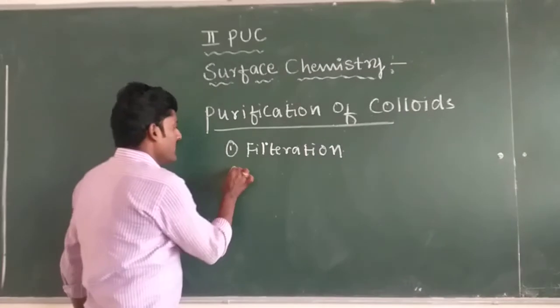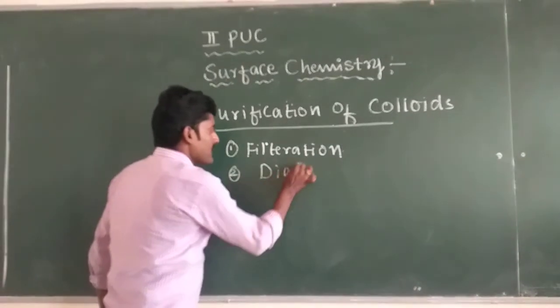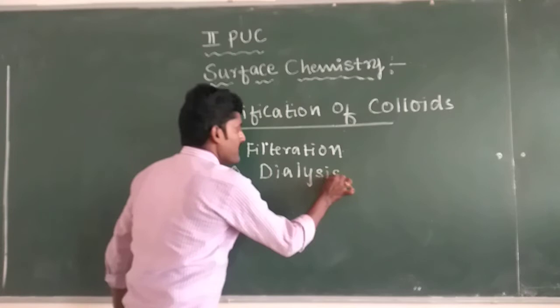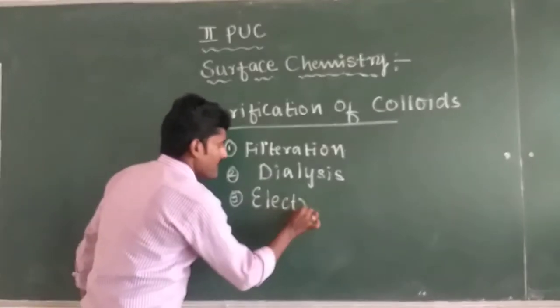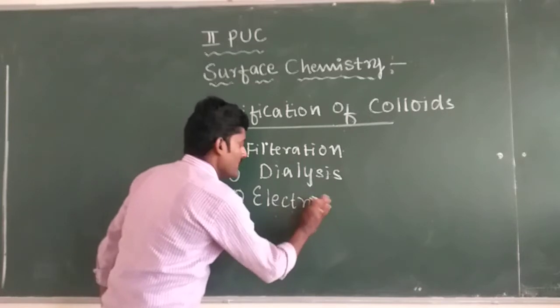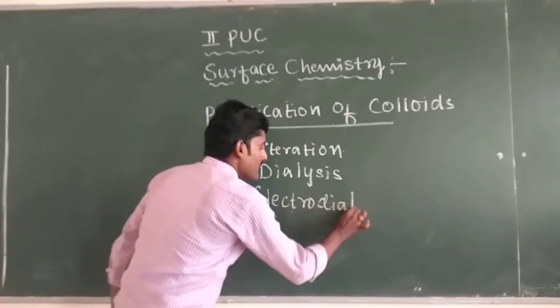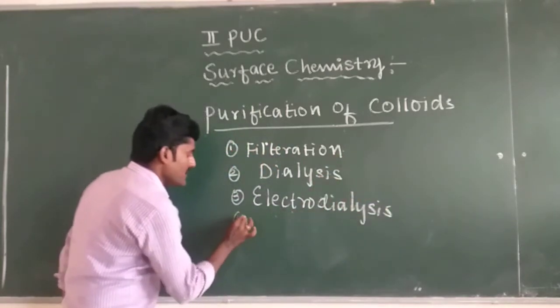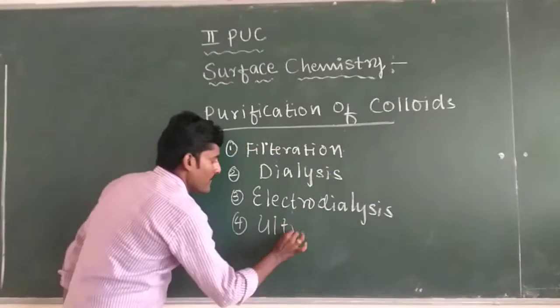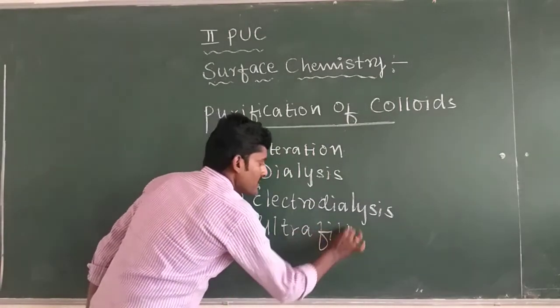The second is dialysis. The third method is electrodialysis. And the fourth one is ultrafiltration.